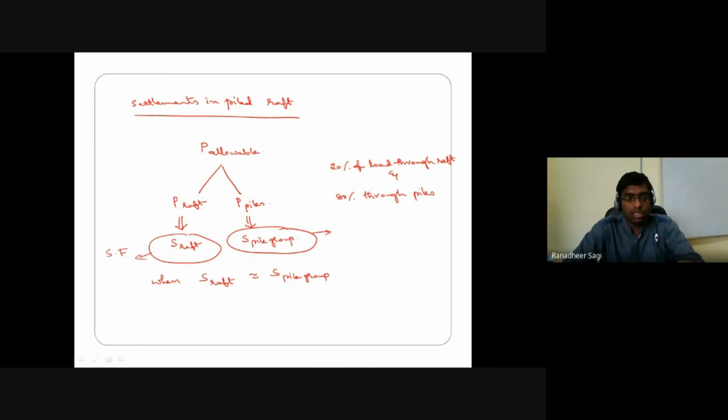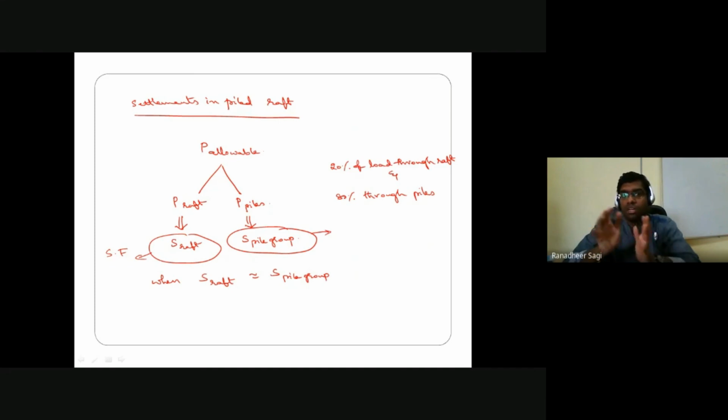Because theoretically, the amount of settlement that your pile group is undergoing, the same amount of settlement your raft, which is connected to the pile group, should also undergo. So until you get the settlements to be the same, you keep varying your load configurations onto the raft and pile and proceed accordingly.